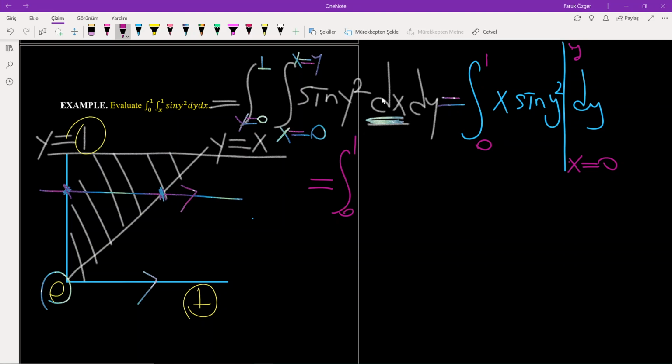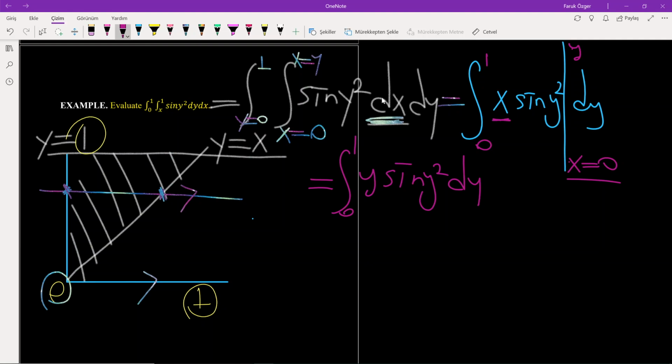We plug the values of x here. Then we have y times sine y square. For 0 you have 0, this is why I don't write it.